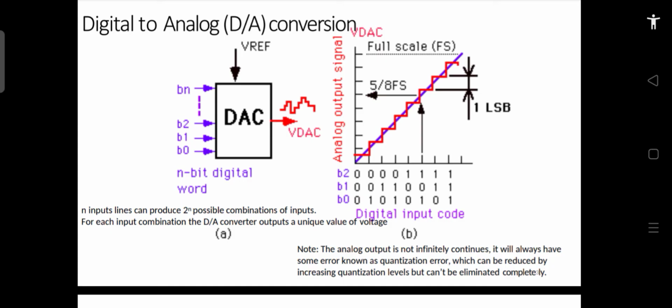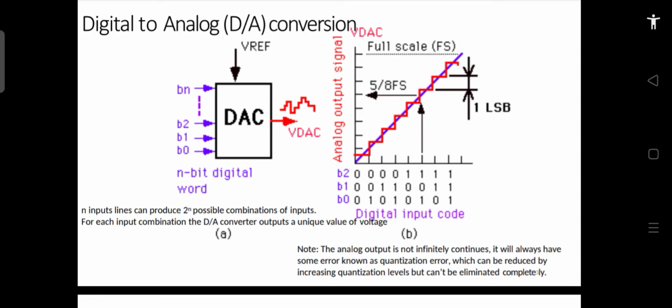Let's say the maximum voltage which you can apply to this DAC, the maximum voltage for which we have designed it, is 1 volt. If the input voltage is 1 volt and you have designed the circuit for 4 bits, then 2 to the power 4 is equal to 16.